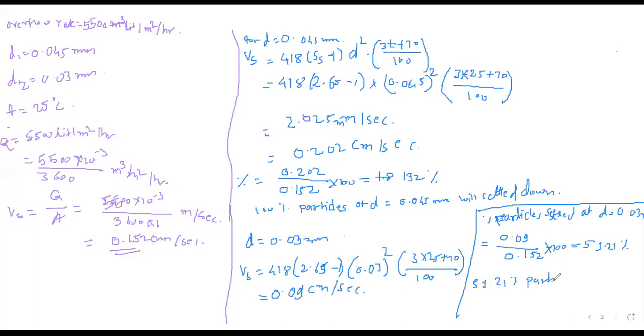Okay, so you can write down the sentence. 59.21% particle will settle down in a sedimentation tank when diameter is equal to 0.03 mm. Okay, I hope you understood how to solve this example. Those who have not copied can copy it faster, so we can go to the next point.